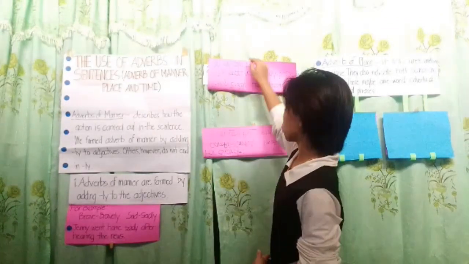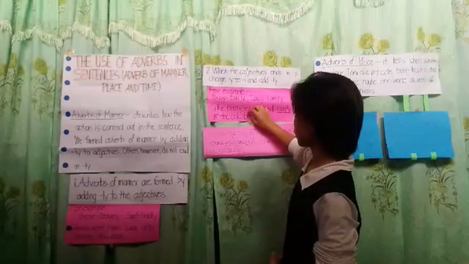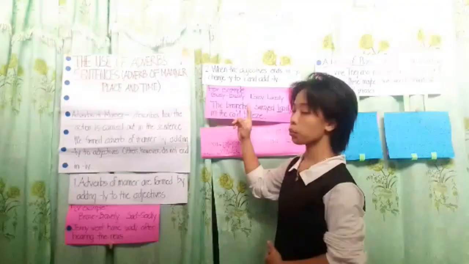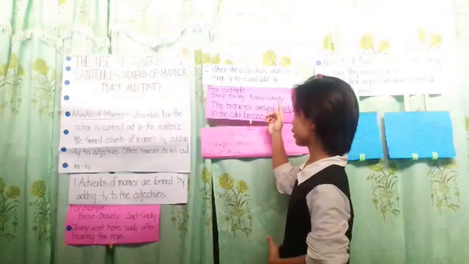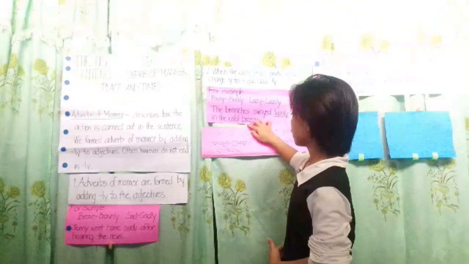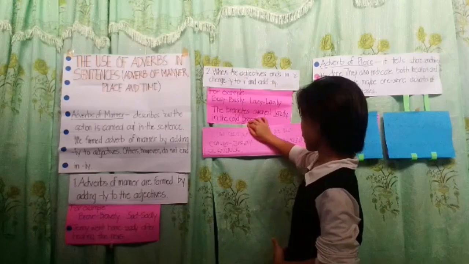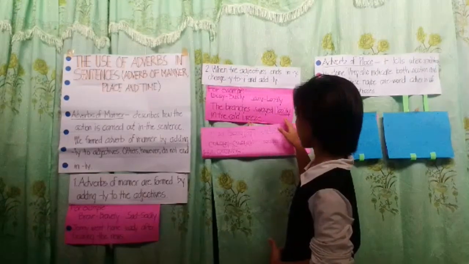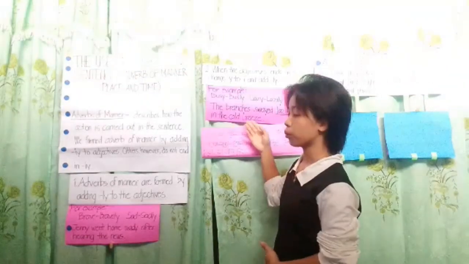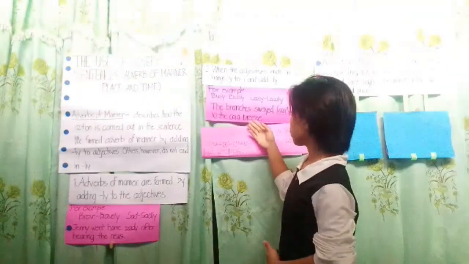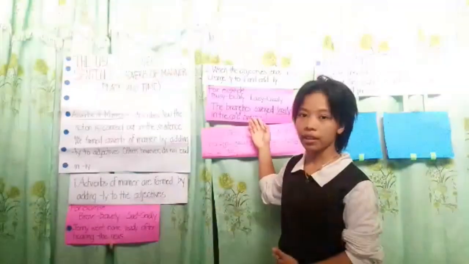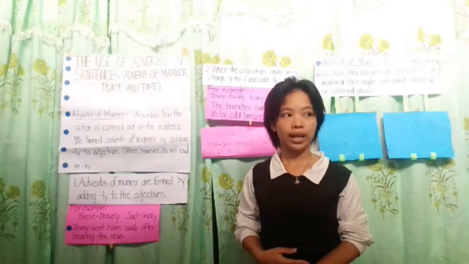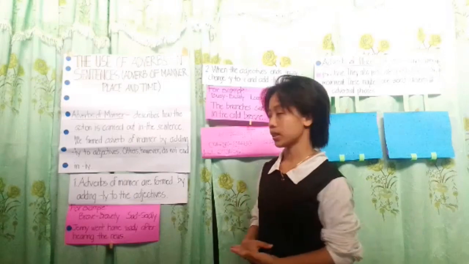So next rule is, when the adjective ends in y, change y to i and add ly. For example, busy, busily, lazy, lazily. The branches swayed lazily in the cold breeze. So the adverb used is lazily because it answers the question, how did the branches sway in the cold breeze?